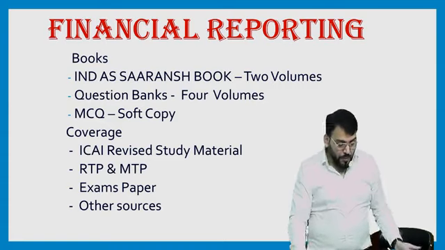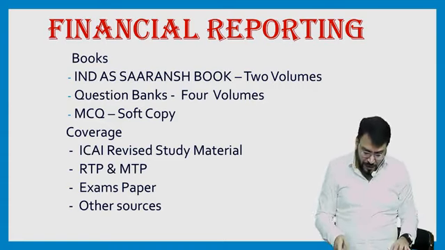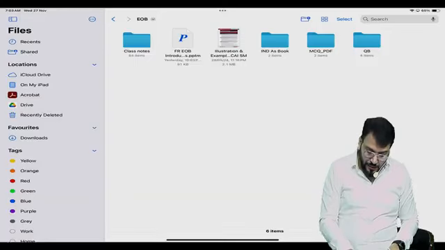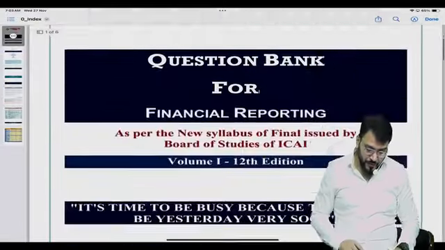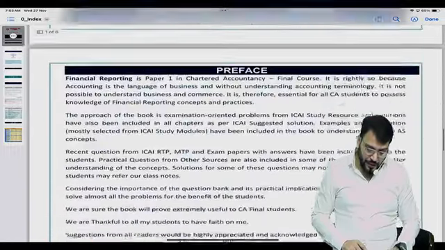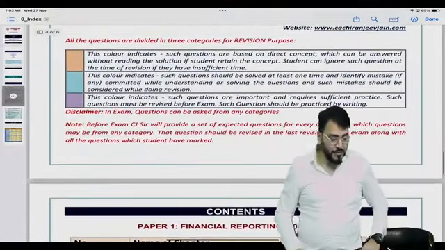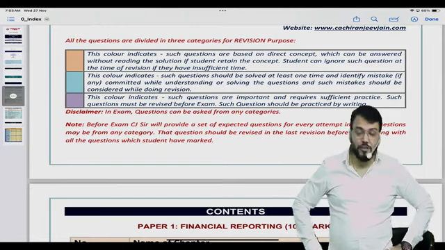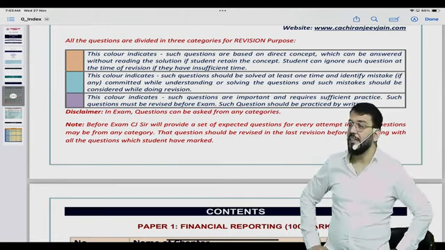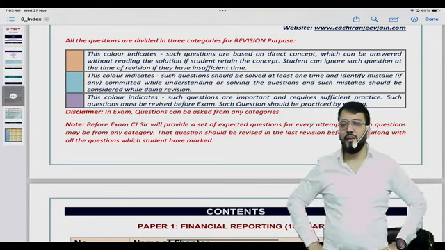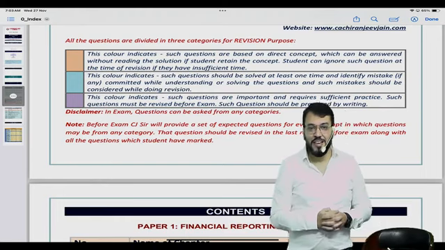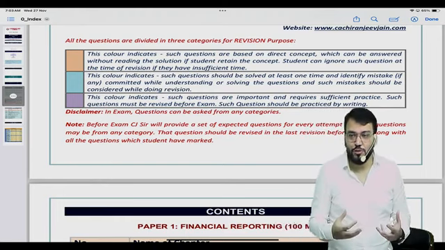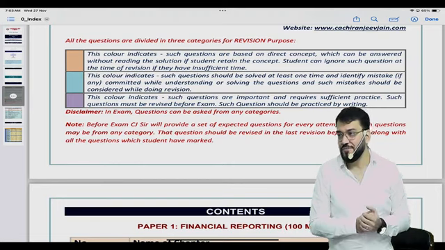Correct. Now, this time, let me first explain about my question bank. You can see this question bank. If you come to the preface and read it, for the first time I have done this as per the requirement of the students. I have seen there are different types of students in the market, and we as teachers need to entertain every type of student.